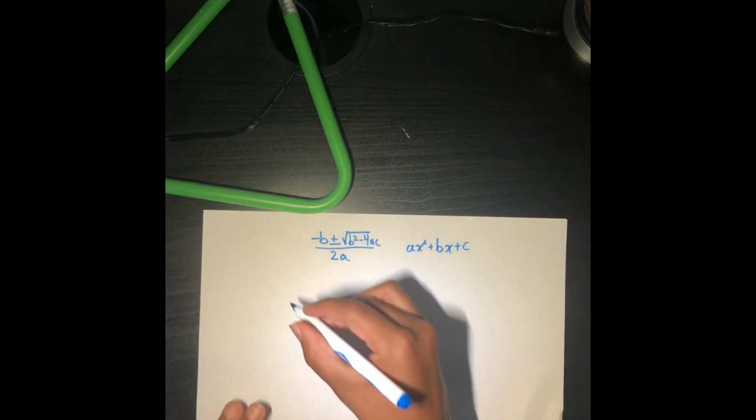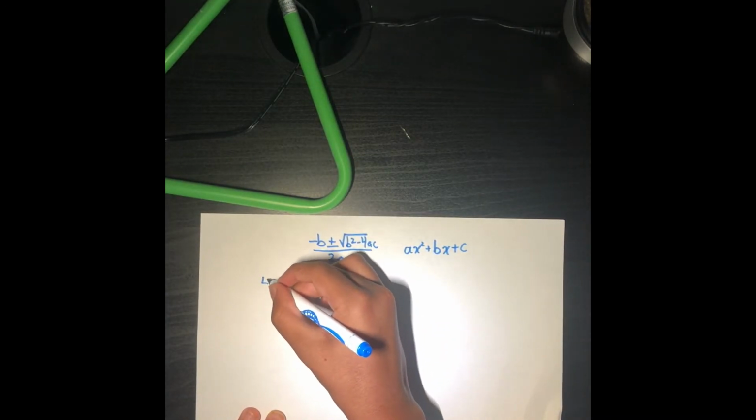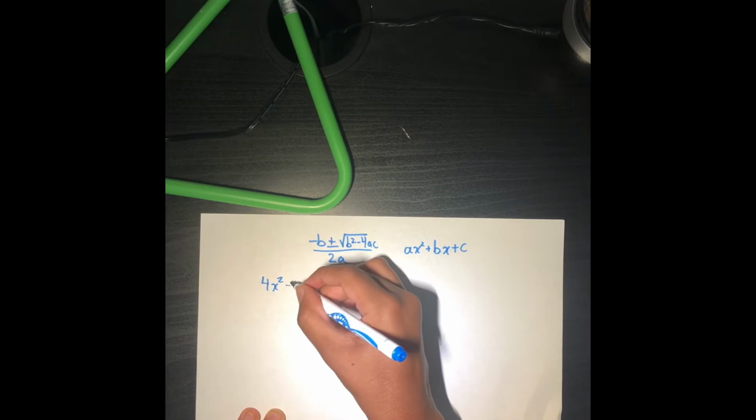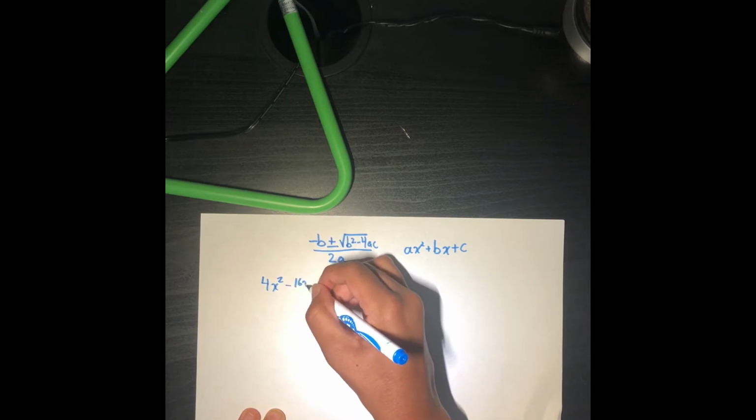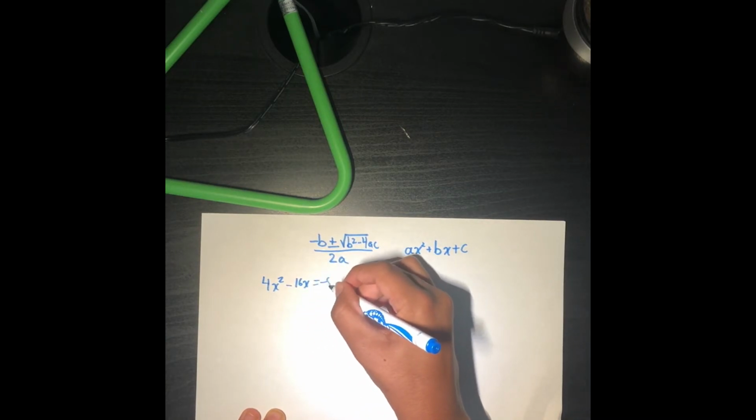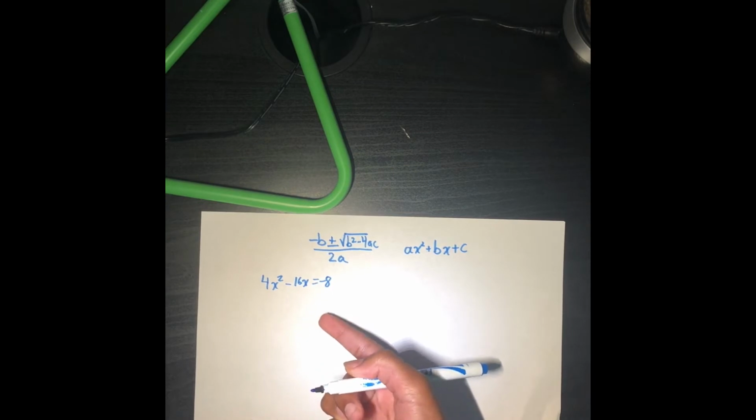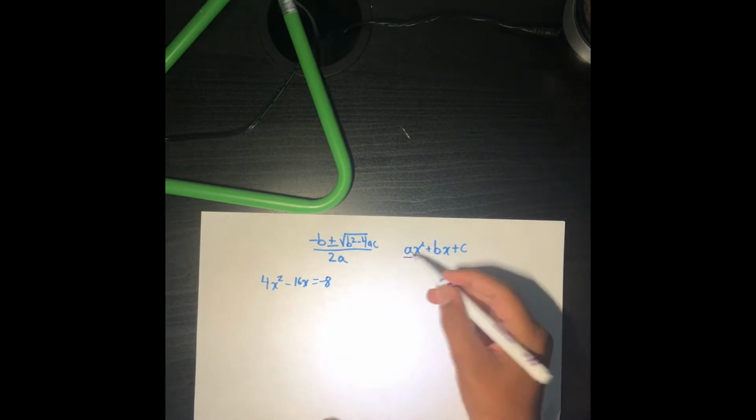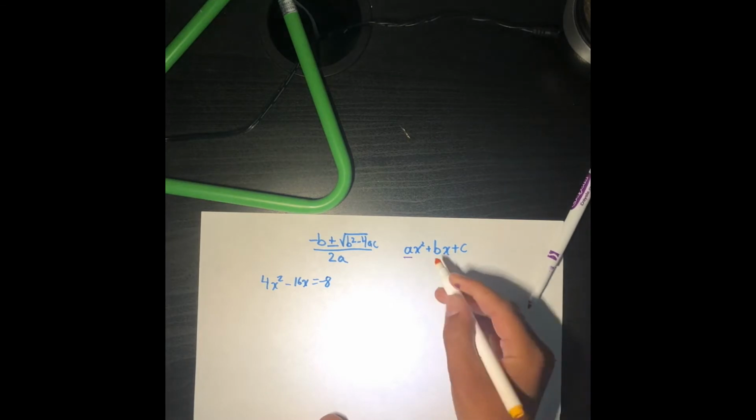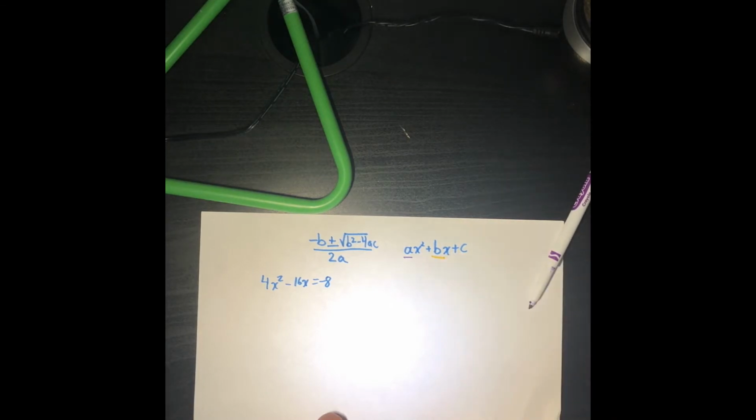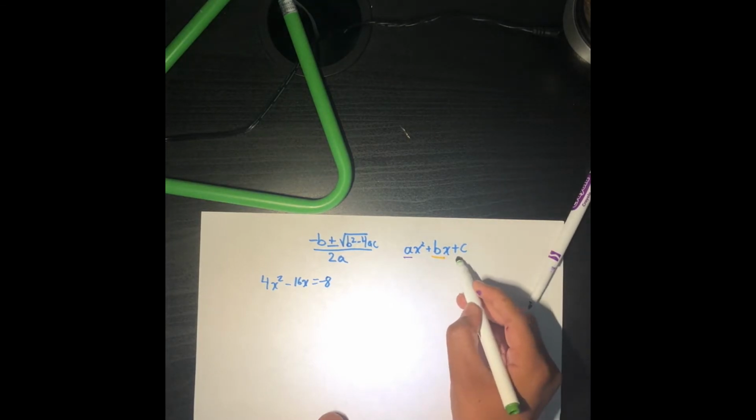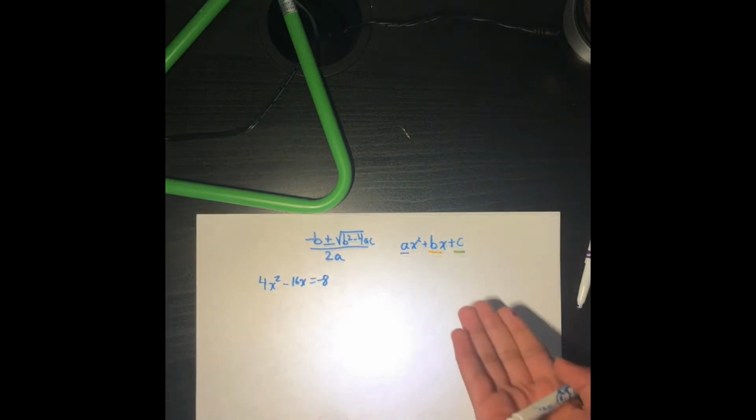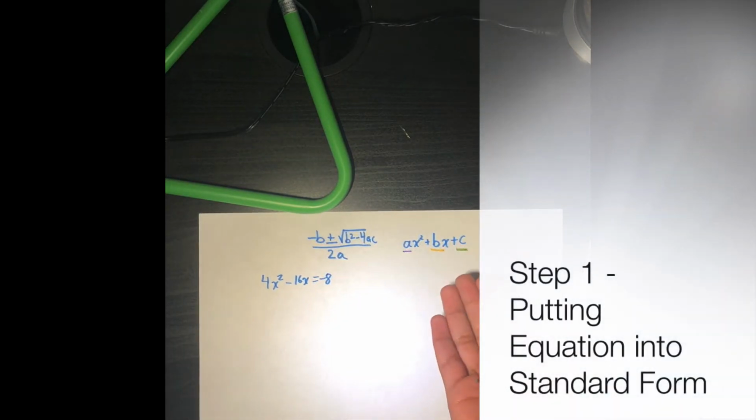For example, let's do 4x squared minus 16x equals 8. Now we're trying to solve for x. That is the question. So let's pretend that A is purple, B is yellow, and C is green. Now we need to make it into proper standard form.